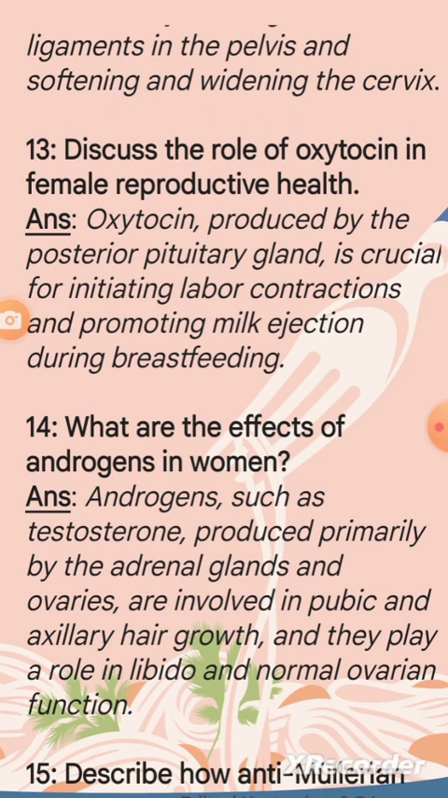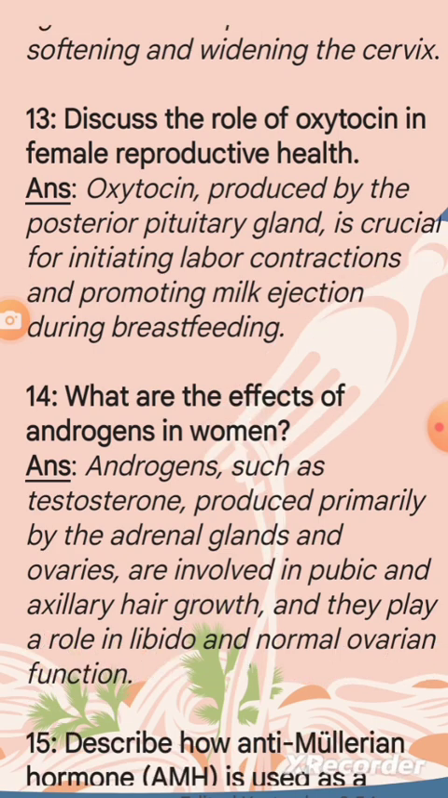Question 13. Discuss the role of oxytocin in female reproductive health. Answer. Oxytocin, produced by the posterior pituitary gland, is crucial for initiating labor contractions and promoting milk ejection during breastfeeding.